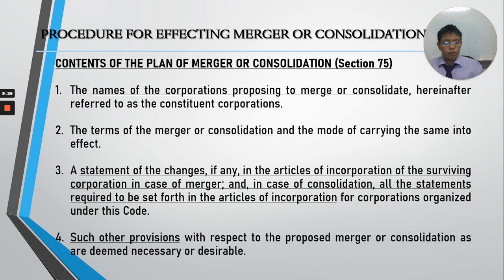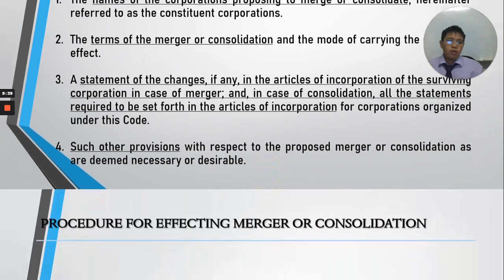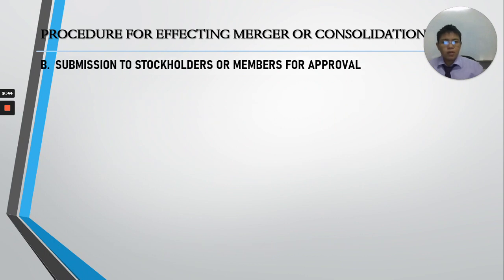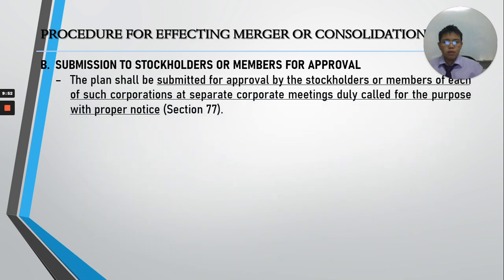What else? Number 4, syempre, ito yung pinaka-importante, such other provisions with respect to the proposed merger or consolidation as are deemed necessary or desirable. Now, anong gagawin natin sa plan na yan kung tayo yung constituent corporations? Obviously, we will submit to the stockholders or members for approval yung plan of merger or consolidation. So, what to include there? Remember, class, these are separate meetings. Iba yung meeting ng Corporation A, iba yung meeting ng Corporation B.